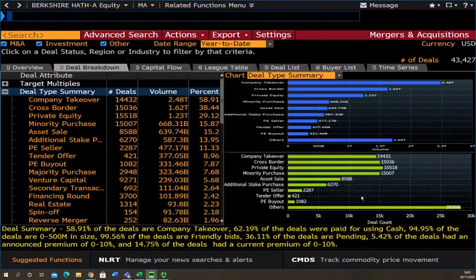And as you can see, excluding others, the majority of the merger and acquisitions that have took place are from private equity industry, but when it's at nominal, it's actually company takeovers that is where most of the cash has been spent. And if you have a look underneath, Bloomberg gives you a qualitative summary at the bottom as an overview.